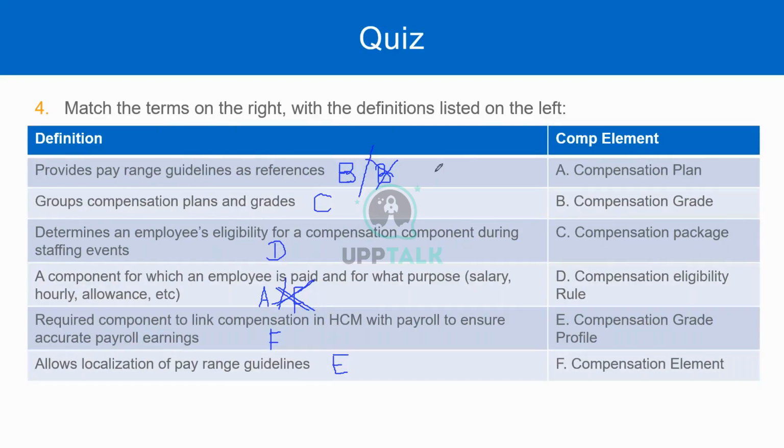Groups, compensation plans, and grades. That is our package. Determine an employee's eligibility. Of course, the answer is in the question itself. It is the eligibility rule. A component for which an employee is paid and for what purpose. It is a compensation plan. Required component is a compensation element, and localization is grade profile.